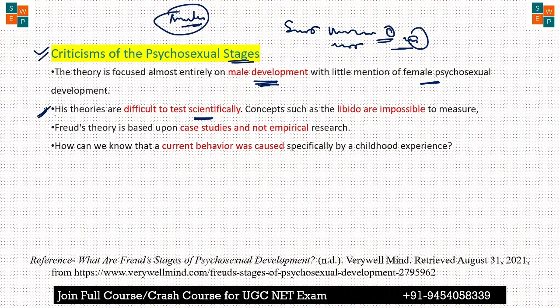Next, this Freud theory is based upon case studies, not empirical study. What is a case study? That means here basically the age of the children is very low, right? So they can't explain or be interviewed by the researcher.